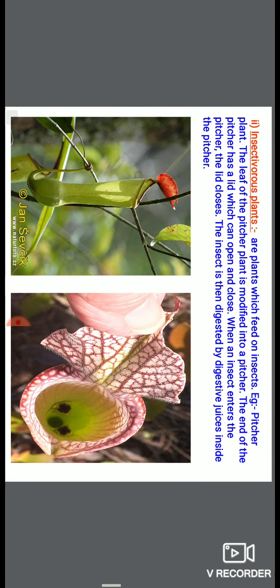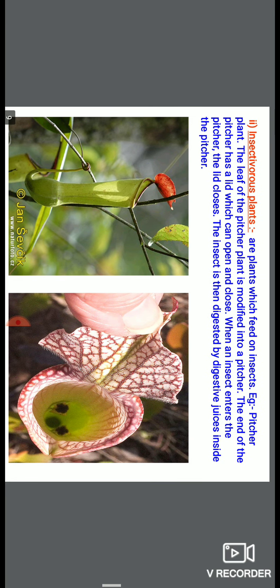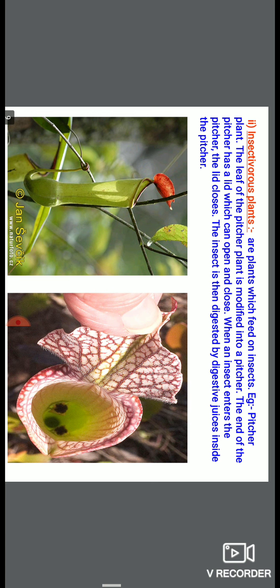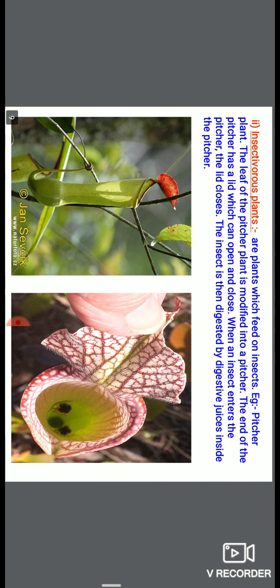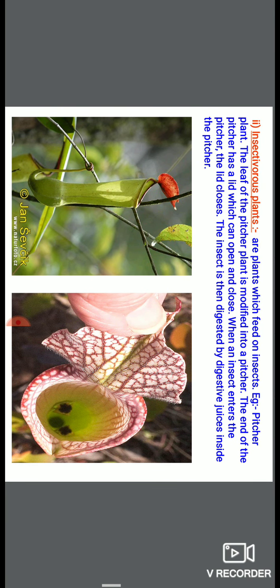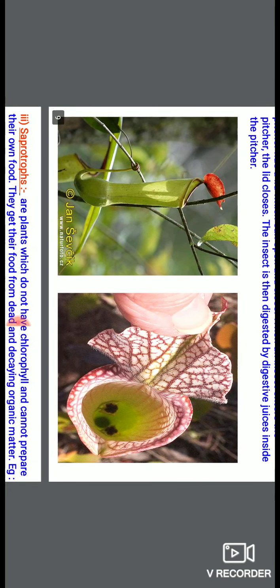So insectivorous plants are those plants which feed on insects. An example is the pitcher plant. The leaf of the pitcher plant is modified into a pitcher. Pitcher क्या होता है? घड़ा. The end of the pitcher has a lid which can open and close. When an insect enters the pitcher, the lid closes. After that, the insect is digested by the digestive juices inside the pitcher. It means inside this pitcher, the plant releases digestive juices which digest the insect, and those nutrients are used by the plant for completing its nutrition requirement.